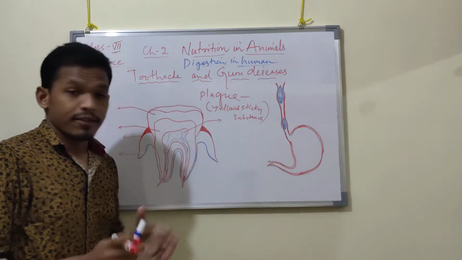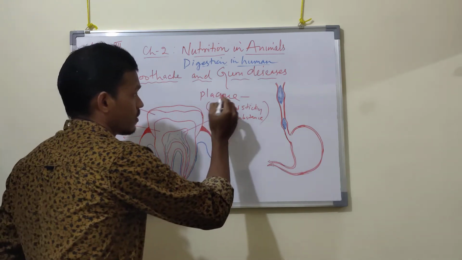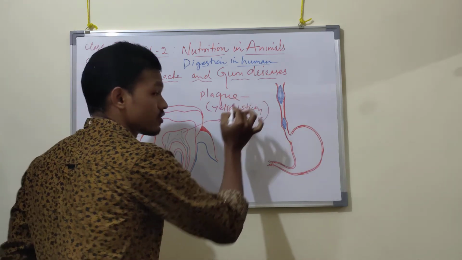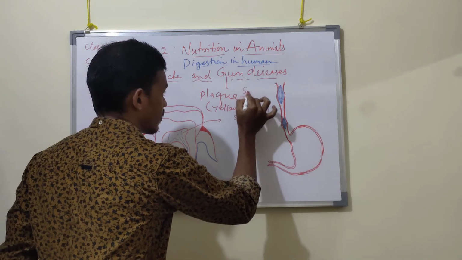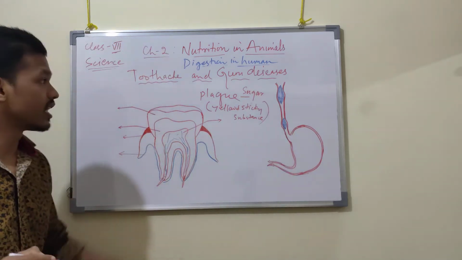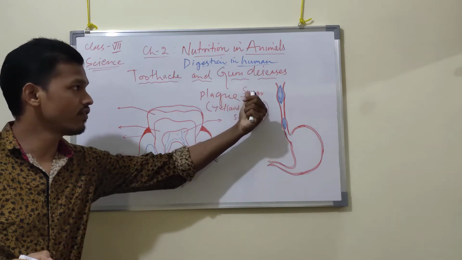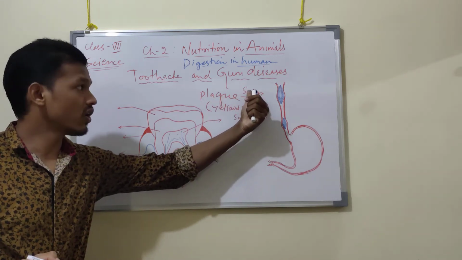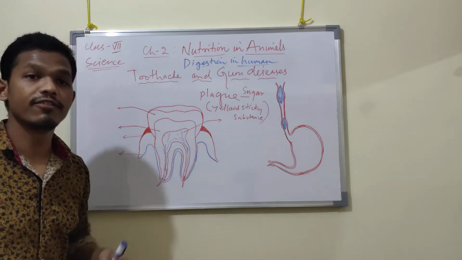This plaque consists of sugar. This yellowish sticky substance called plaque consists of sugar. In that sugar, there will be some bacteria.